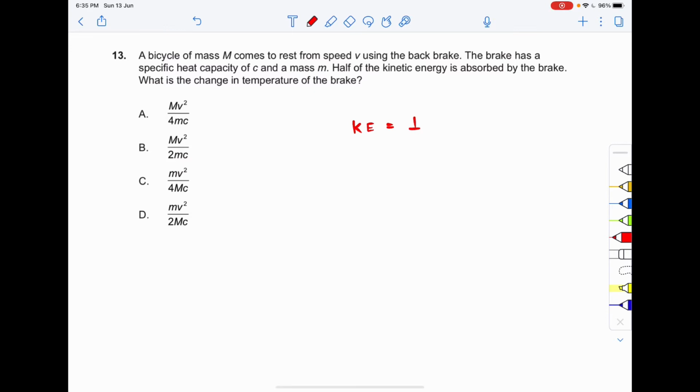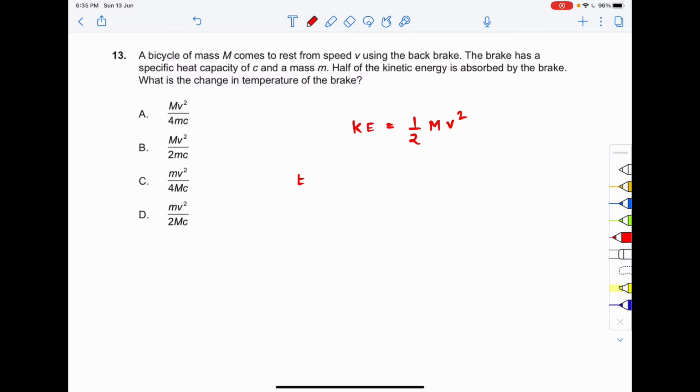So this is equal to half into the mass of the bicycle, capital M, right? And what is the speed? That means speed is v, right? So the kinetic energy is half M v square. Okay, the brake has a specific heat capacity of c and the mass small m. Half of the kinetic energy is absorbed by the brake, right?